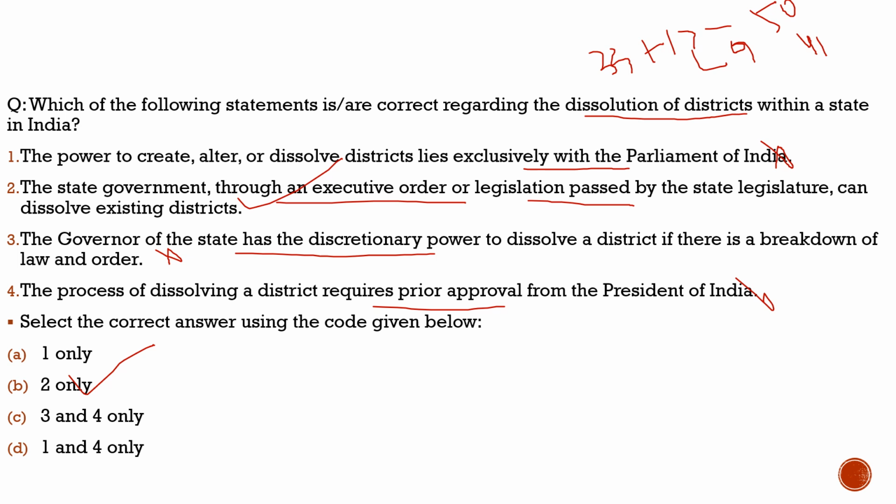They have the power. They can do it by an executive order or by legislation passed by the state legislature. Here we understood that the President has nothing to do with that. We understand that it is not exclusively under the Parliament of India. We also saw that it is not the discretion of the Governor. So from this question we understood who has the power to dissolve these districts. It is the state government. Or who has the power to make new districts? It is the state government. So the correct option to this question is option B, that is 2 only.